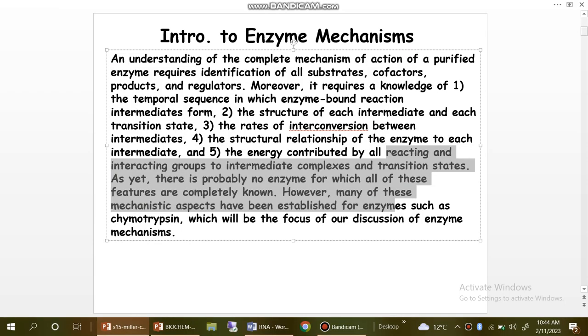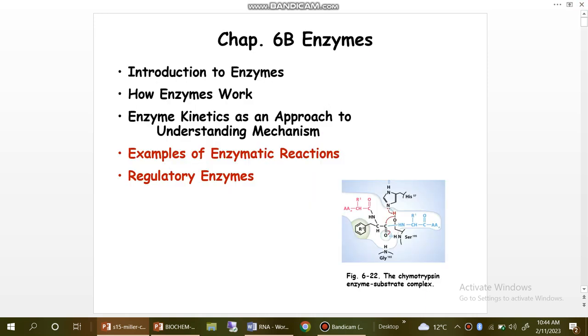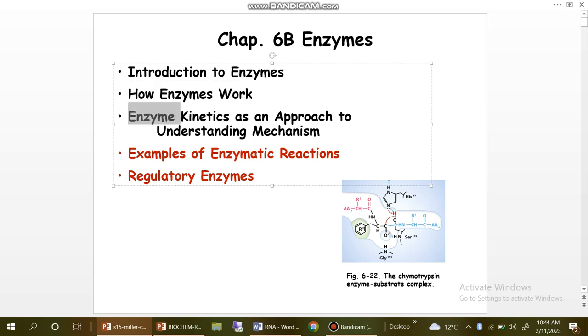In this video, we will discuss the enzyme and the metabolism. So let's start it. You can see here, first of all, the introduction, a basic introduction of the content. You can see here the introduction to enzymes, how enzymes work, enzyme kinetics as an approach to understanding mechanism, example of enzymatic reaction. Also, you can see here regulatory enzymes.